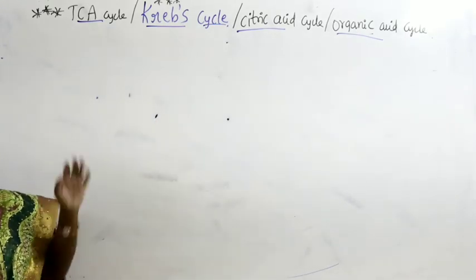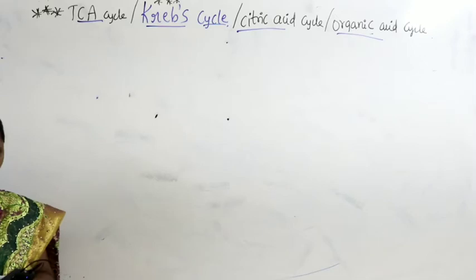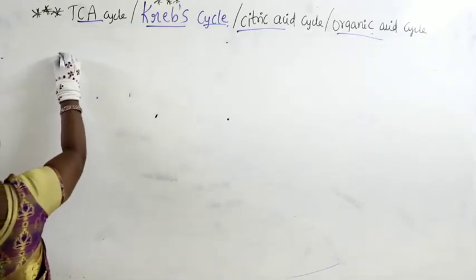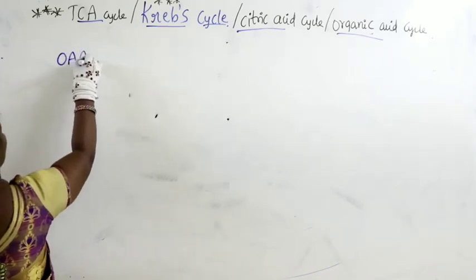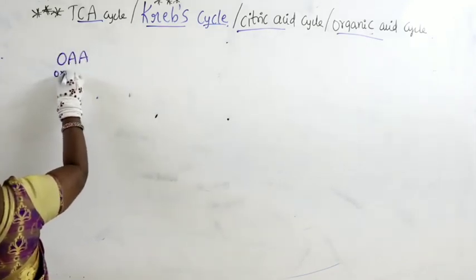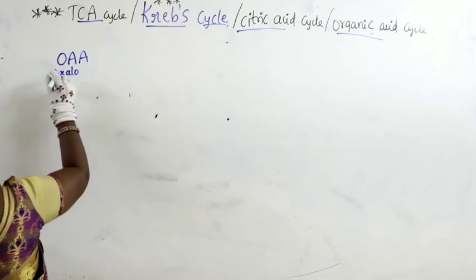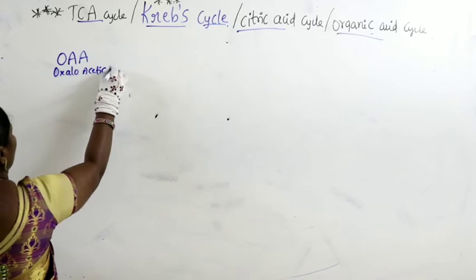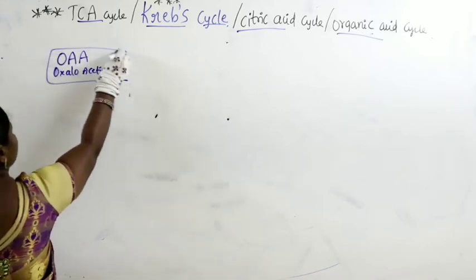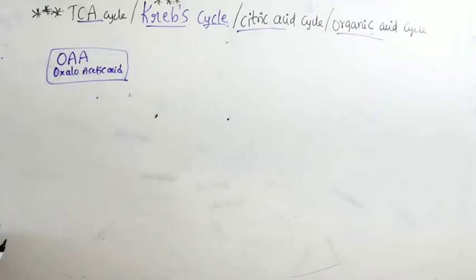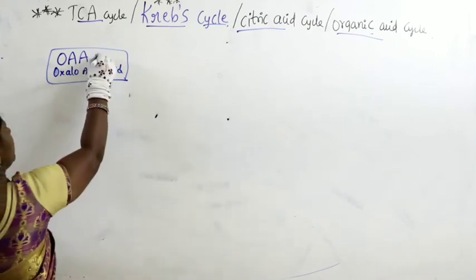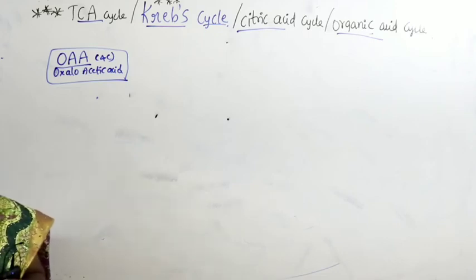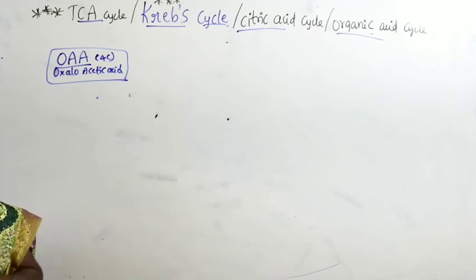Now start following with Krebs cycle. If you look at it, it starts with the compound called OAA. What is OAA? You all know it very well. It is called oxaloacetic acid. How many carbons? 4 carbons. Where did you see this? In the C4 pathway. You saw the same compound in the C4 pathway, right? Let us keep it aside.